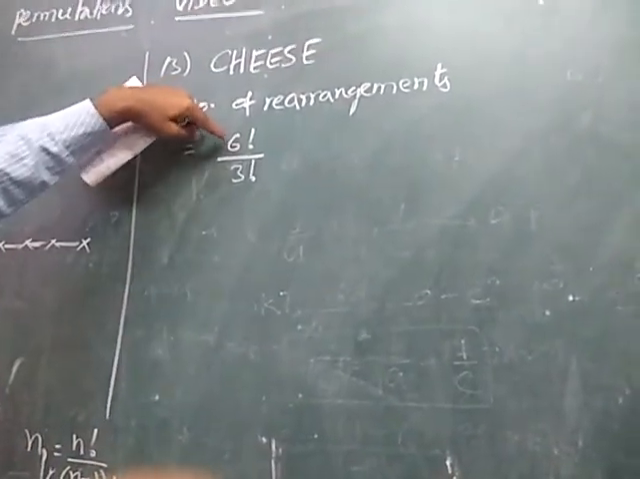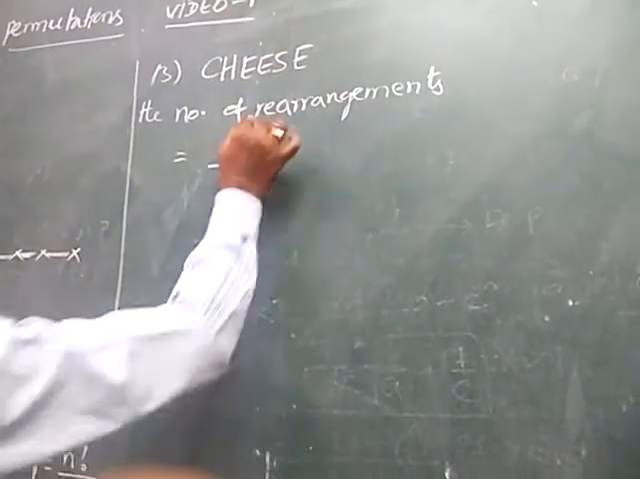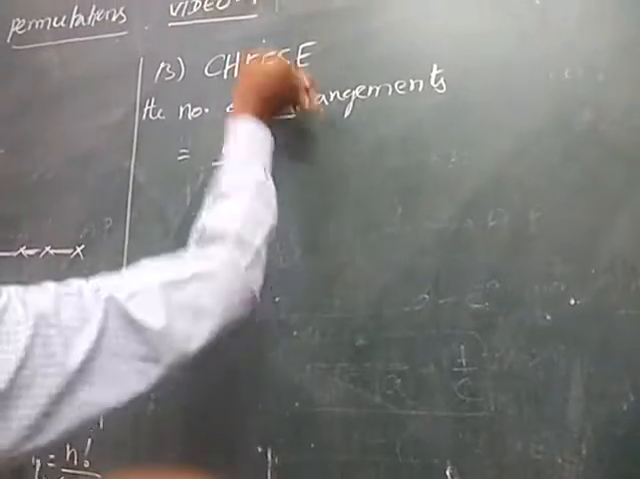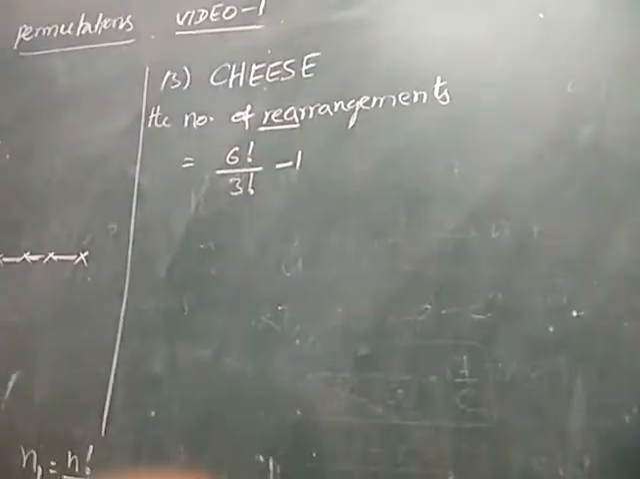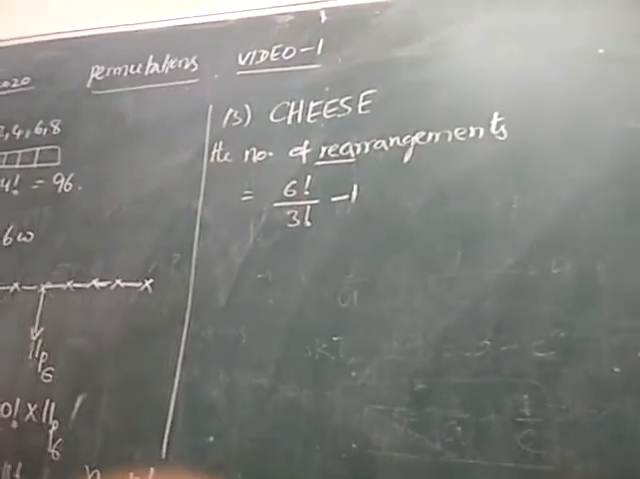But among these 6 factorial by 3 factorial arrangements we have the word cheese itself. So what is being asked here? Rearranging, that means subtract that word. That word is one way. So 6 factorial by 3 factorial minus 1 is the answer.